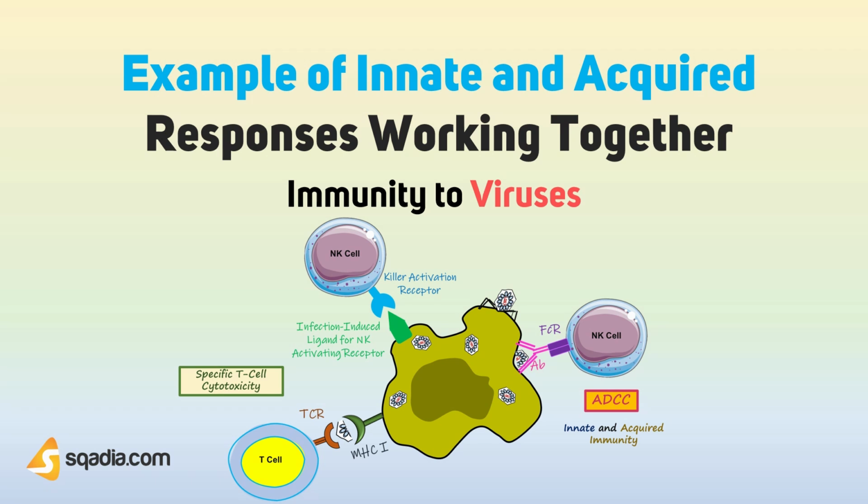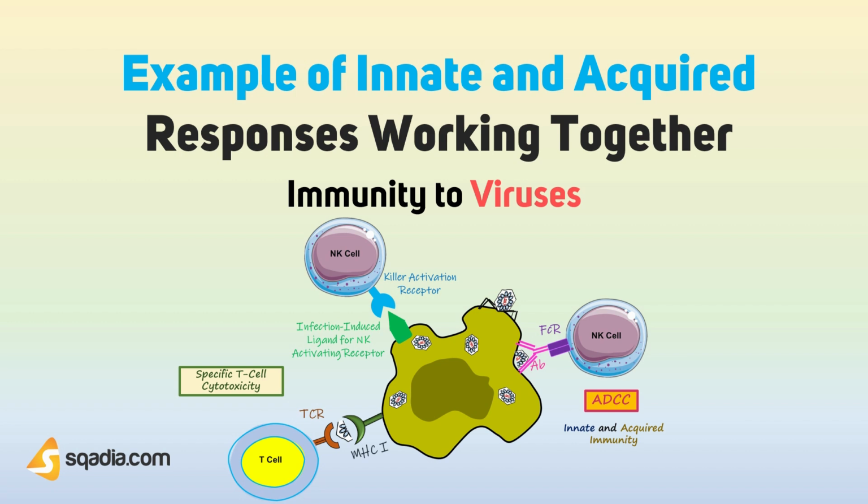In this section, we will talk about the example of innate and acquired responses working together to defeat the enemy. We have already discussed the advantage to the host of killing virally infected cells before the virus begins to replicate, and have seen that natural killer cells can carry out a cytotoxic function through their activating receptors.